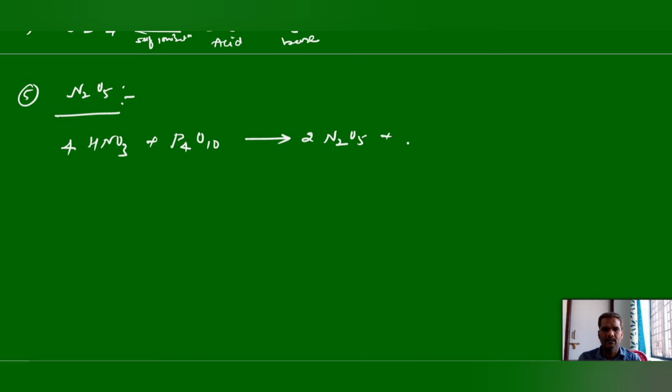Apart from that, you will get metaphosphoric acid. This is also very important. So when we treat concentrated nitric acid with P2O5, you will get metaphosphoric acid and N2O5.